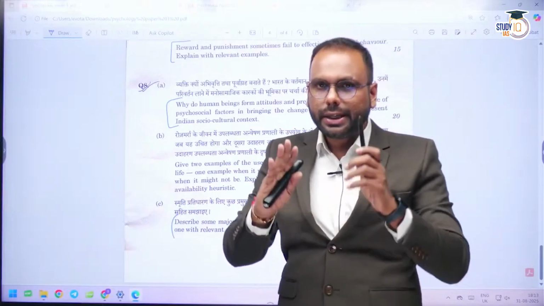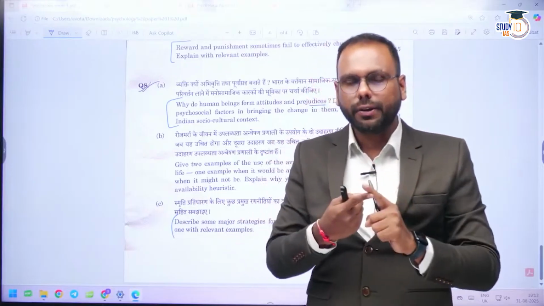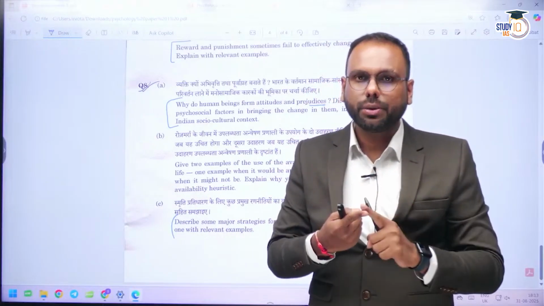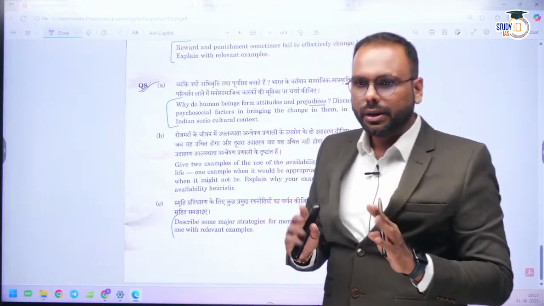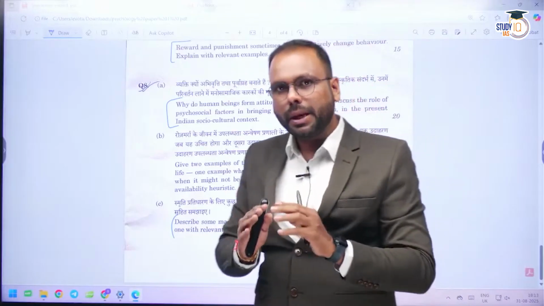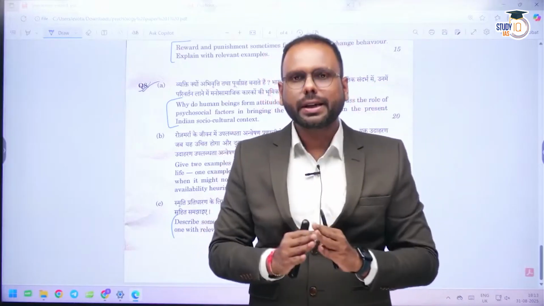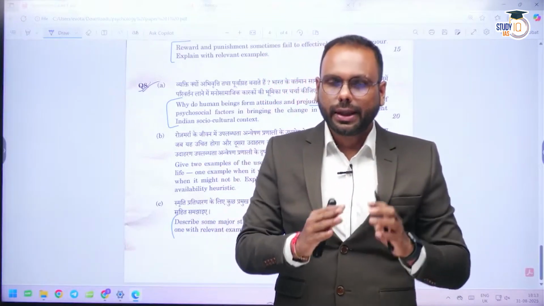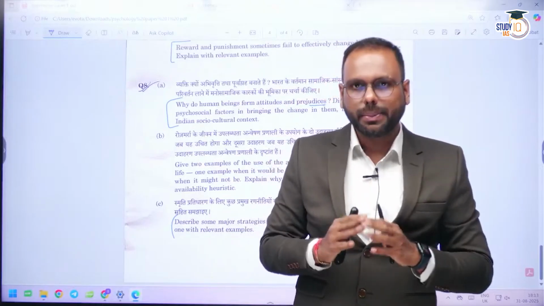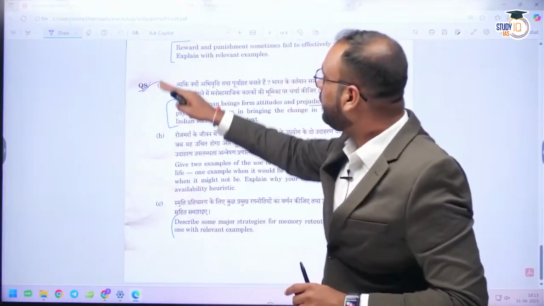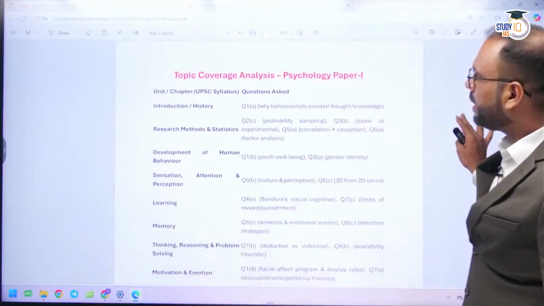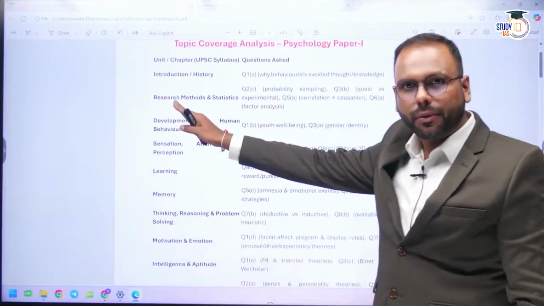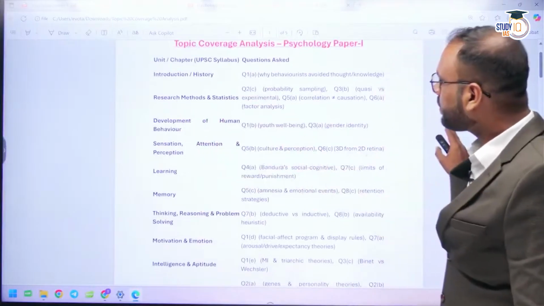So if you see paper 1, the first thing you will find is that they have asked questions from all the chapters. They have not left any chapter. So the point is that you have to prepare all the chapters. Definitely there are some areas from where they have asked many questions, but we have to prepare all the chapters. If you just see the topic coverage area, we will provide the PDF in our group also.